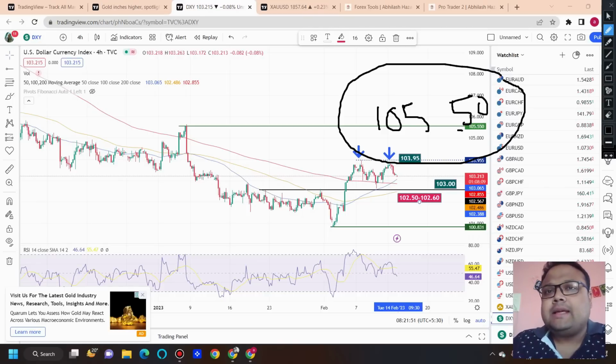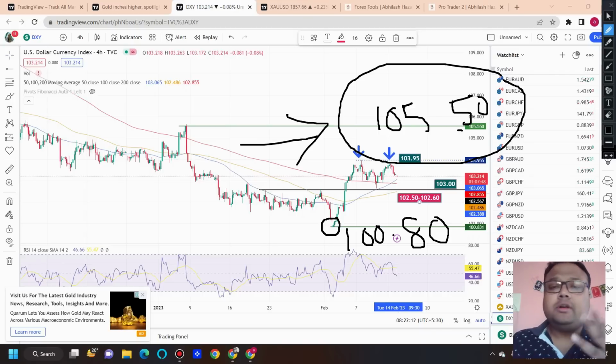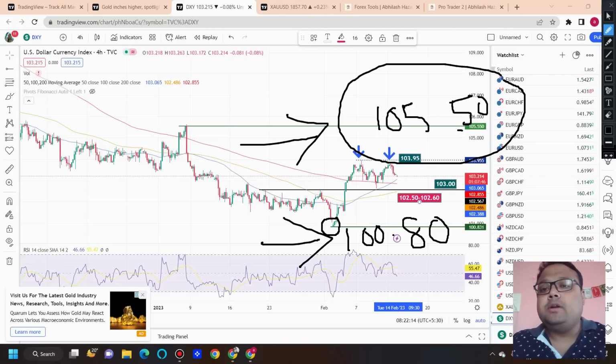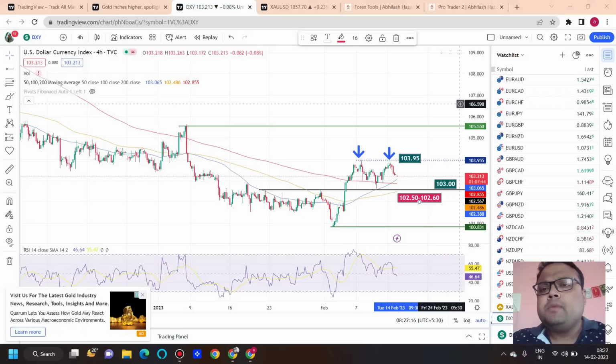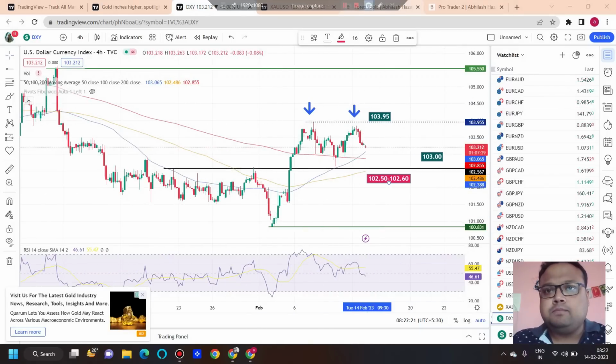And in case the data comes out very good and we see a big drop on the chart of DXY, then the support will be 100.80, the last important significant low made by DXY. So this is the resistance after news and this is the support after news. But before the news, the market should stay inside this range only.